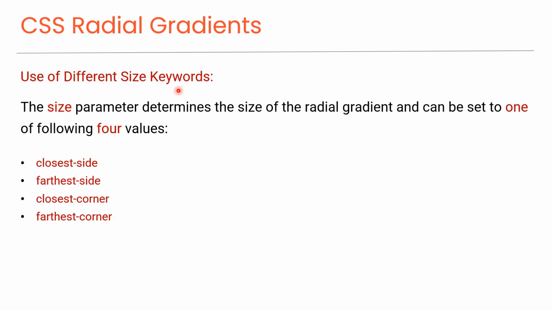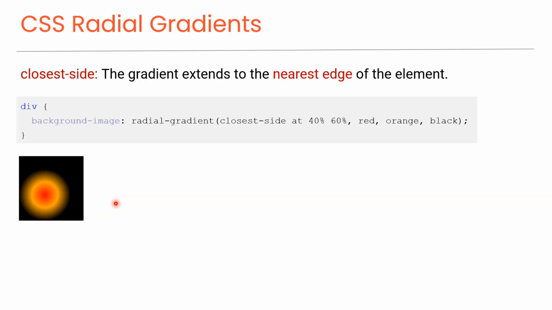Use of different size keywords. The size parameter determines the size of the radial gradient and can be set to one of the following four values: closest side, farthest side, closest corner, and farthest corner. Now we'll look at each one of them with an example.